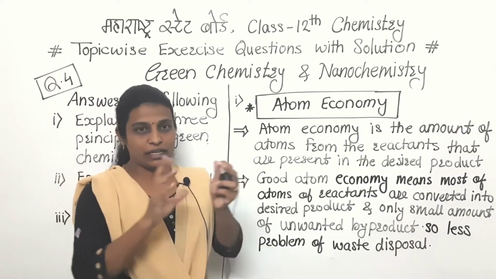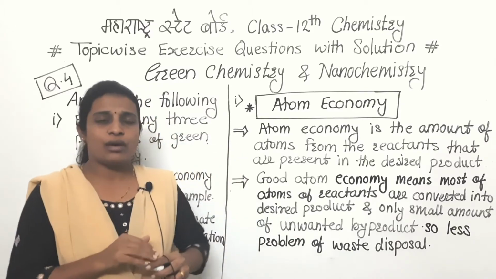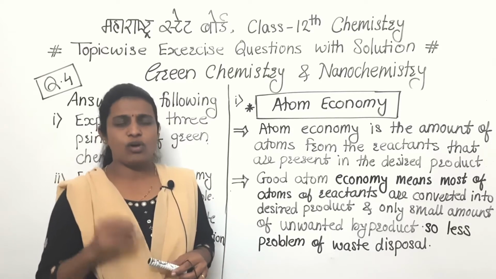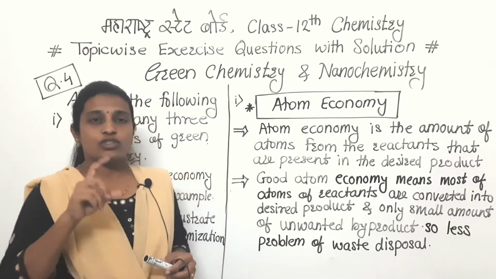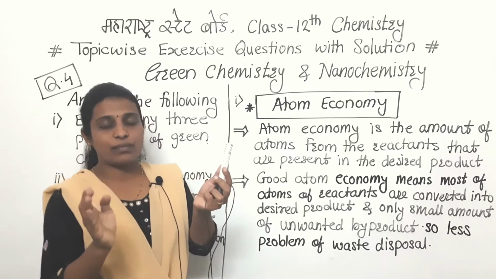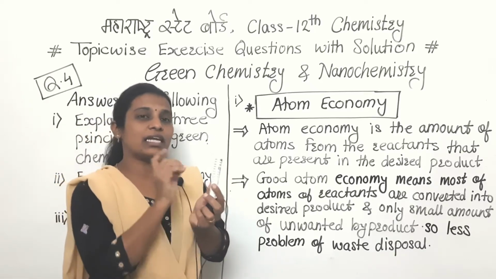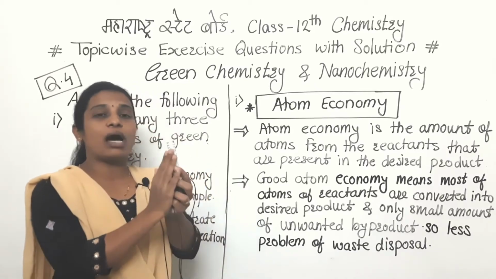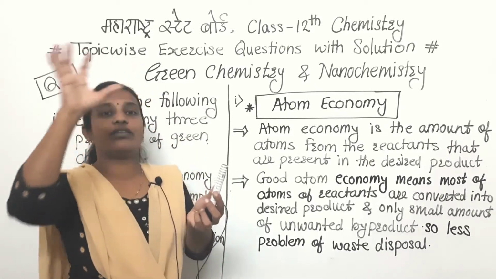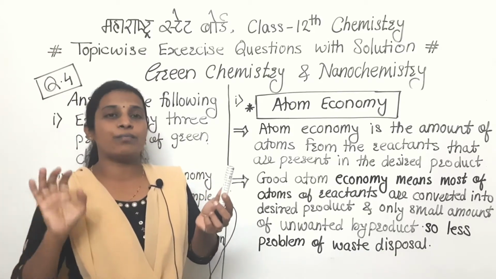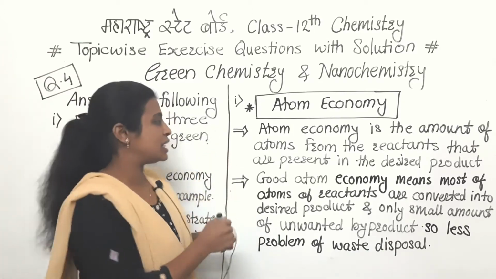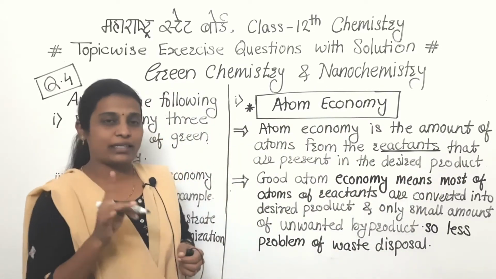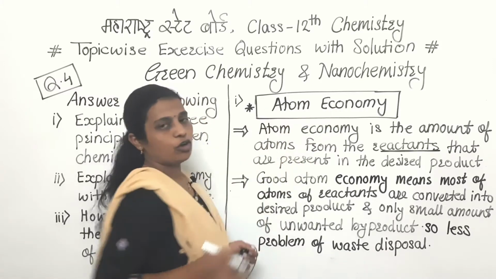When there is any reaction, reactant gets converted into the product. Sometimes or most of the time there is a formation of a byproduct also, or we call it a side product. So when any reaction is taking place, we can say that yes, that is the good reaction or best one, when the maximum amount of the reactant gets converted into the maximum product, means whatever atoms are present in the reactants are converted into the desired product, and that is nothing but the atom economy.